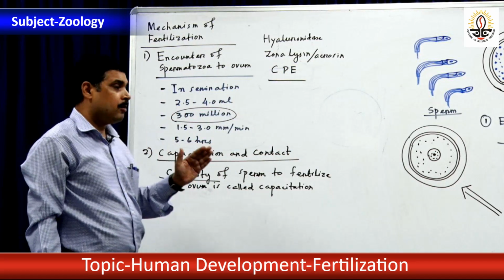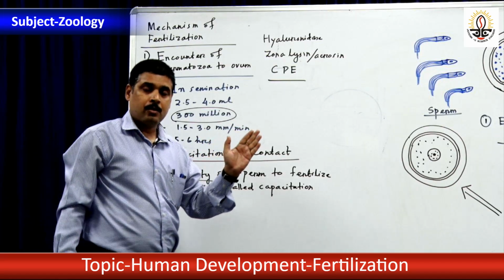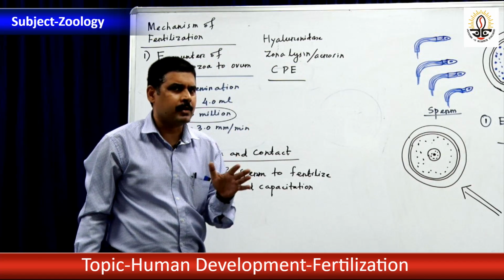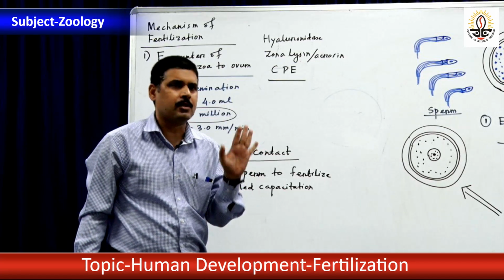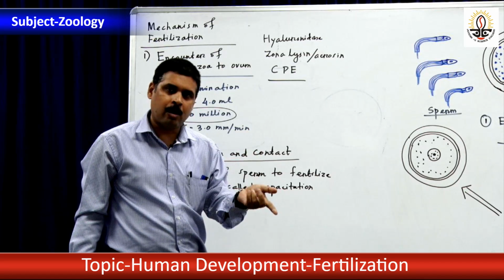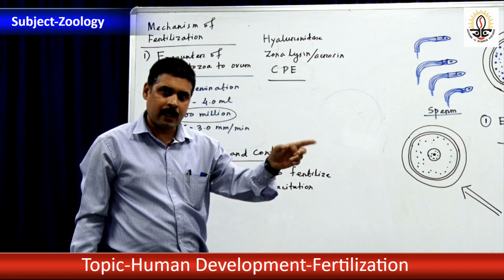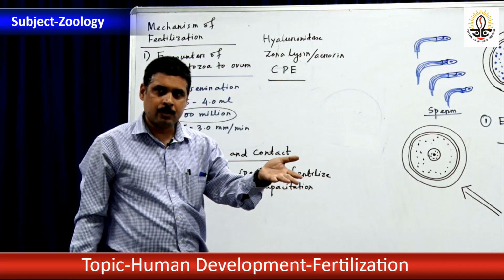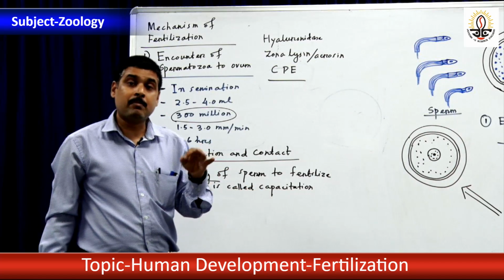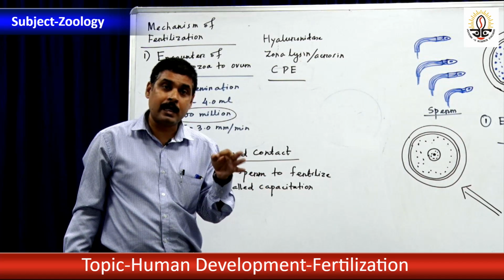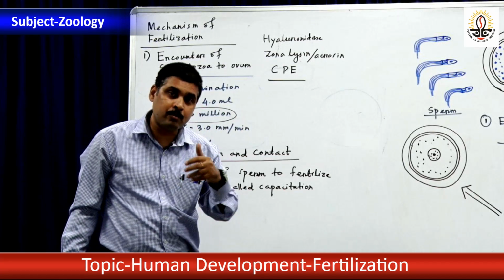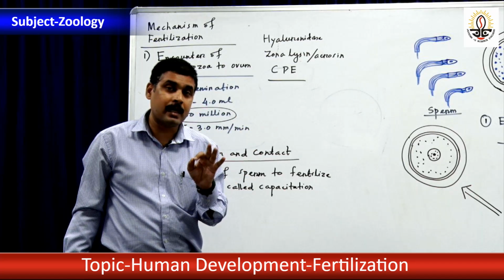Now when this sperm is approaching towards ovum, it will develop some capacity to fertilize the ovum. That is what is known as capacitation. The process of readiness that sperms will develop in order to fertilize the ovum is called capacitation. How will it get that readiness? The coating substance on the acrosome will be removed and then the acrosome gets exposed.